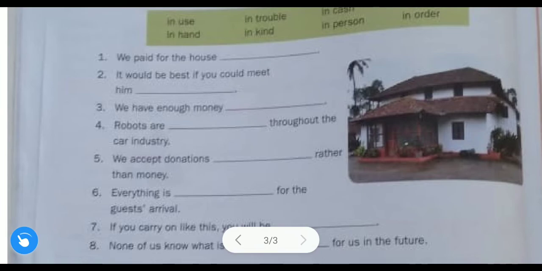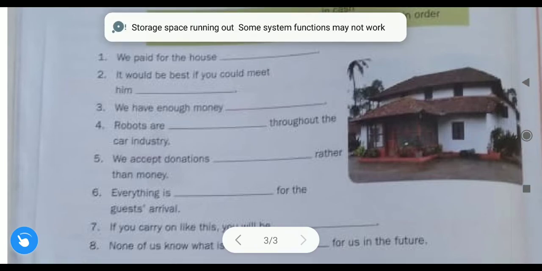We paid for the house in cash. So in cash is the answer. Write down immediately. We paid for the house in cash, means we paid the money for the house, maybe rent, for taking the house on rent. Okay, next one. So answer is what? Answer is in cash.